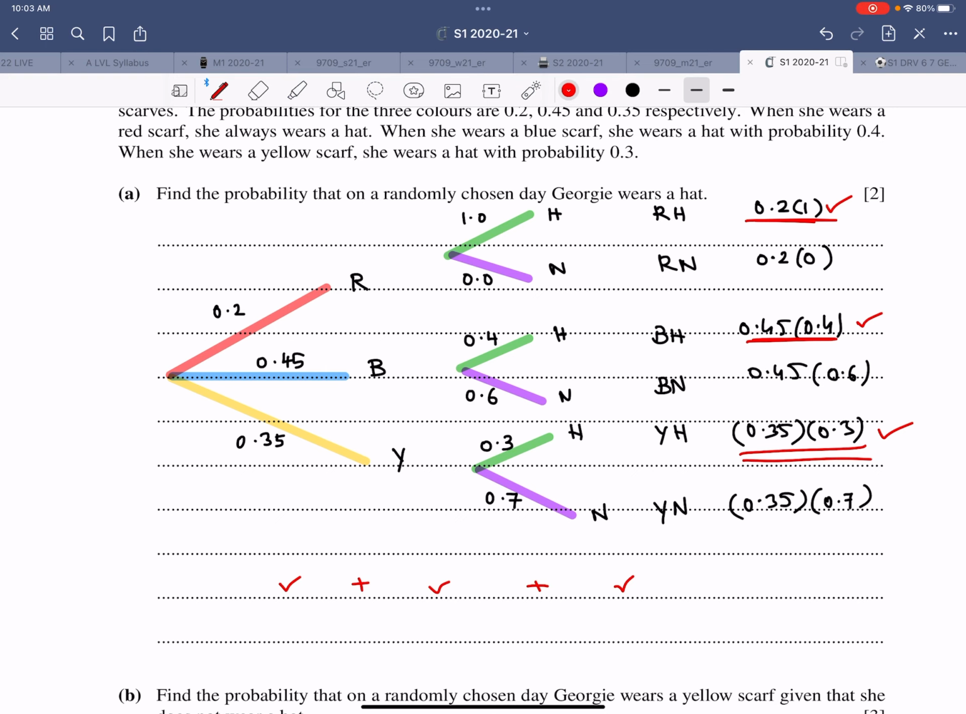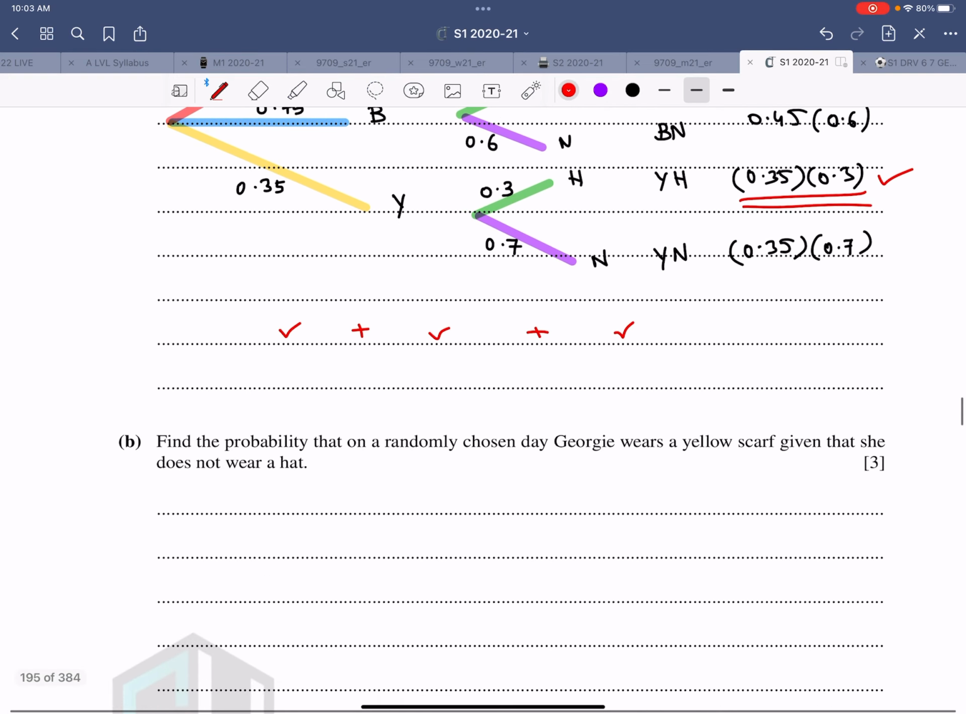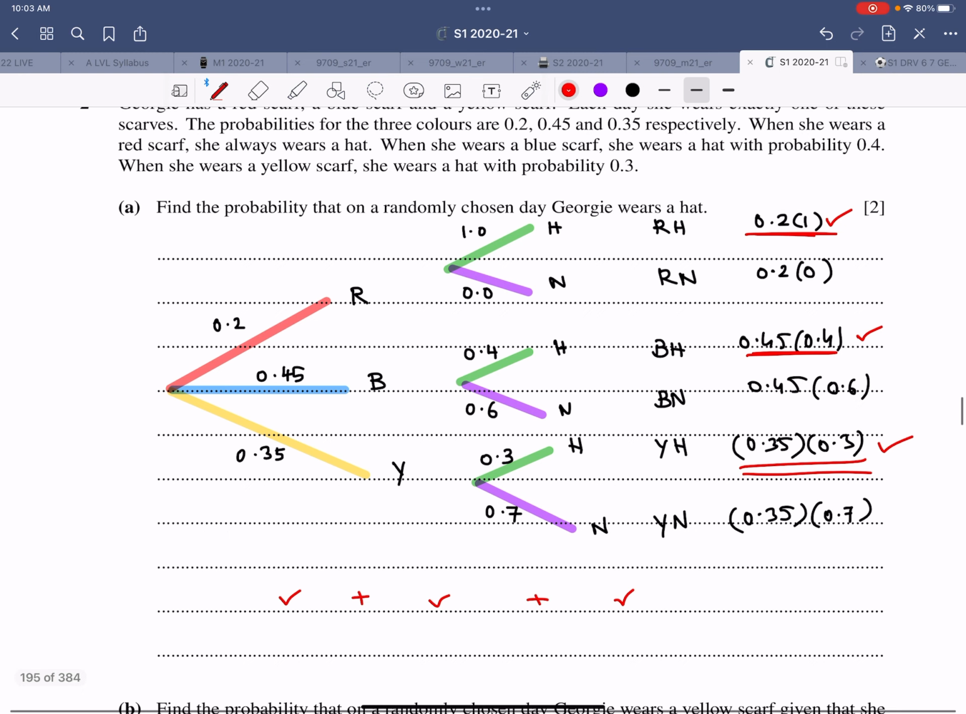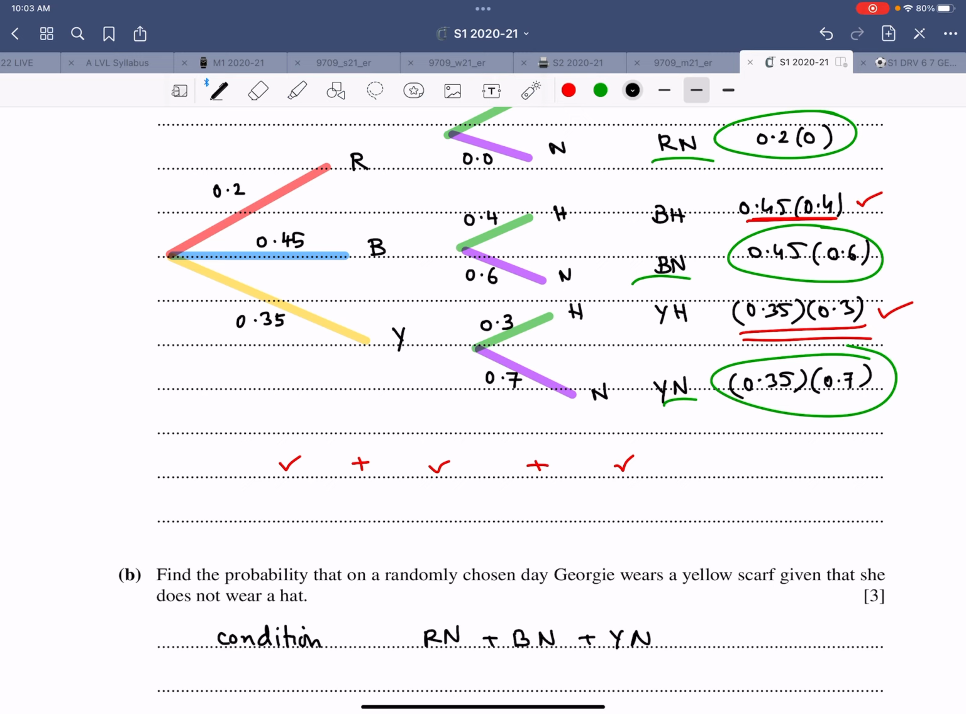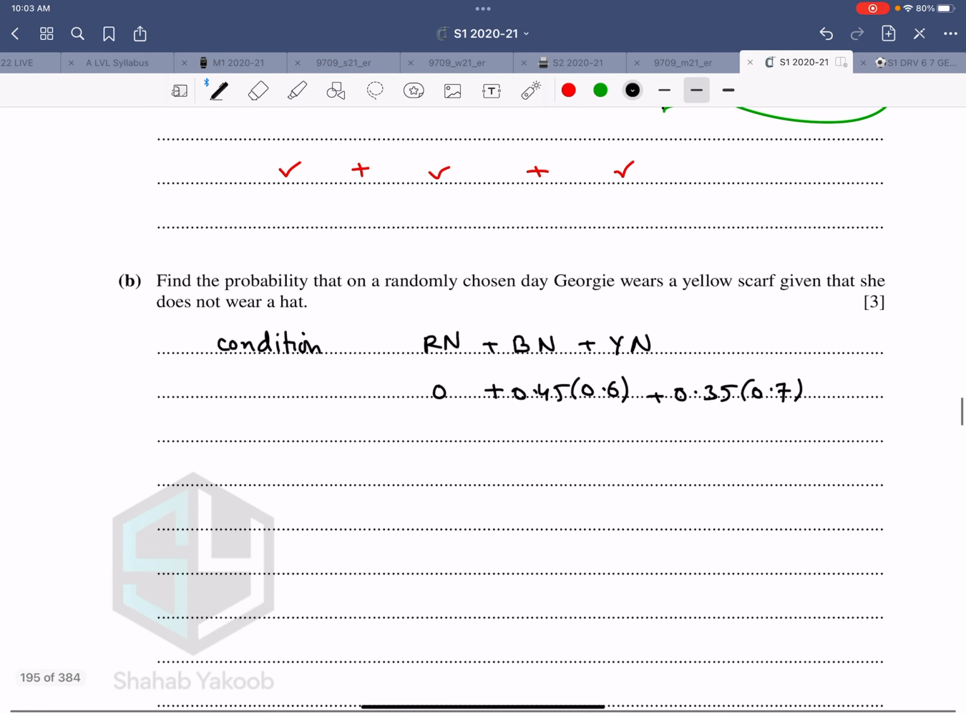Now the next question. Find the probability that on a randomly chosen day Georgie wears a yellow scarf given that she does not wear a hat. So now let's focus on the green numbers. This is no hat, this one is no hat, this one is no hat. So this is the condition. Condition goes down in the denominator. The condition is Rn plus Bn plus Yn, which is 0 plus 0.45 into 0.6 and 0.35 into 0.7, whatever the answer is, that goes down in the denominator.